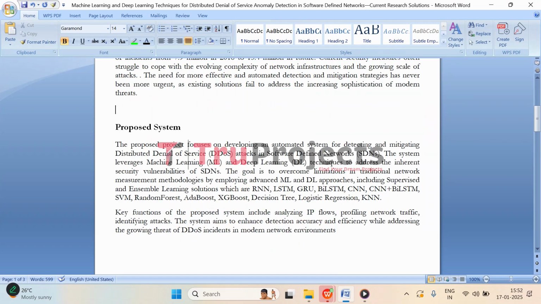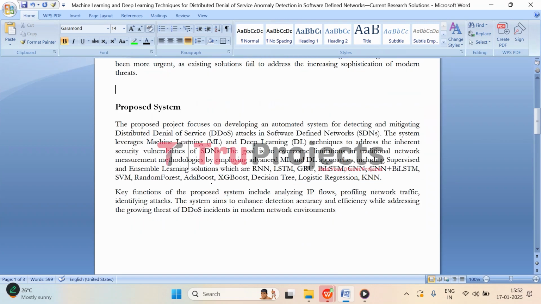So, to overcome all these issues, this project is all about creating a smart, automated system to detect and handle distributed denial of service attacks in software defined networks. To do this, this project incorporates multiple models, that are machine learning and deep learning models, to address these vulnerabilities and improve how we protect the SDNs. So, the goal of this project is to use more advanced approaches like supervised and ensemble solutions, which are RNN, that is recurrent neural network, LSTM, that is long short term memory, GRU, which is gated recurrent unit, bi-LSTM, that is bidirectional long short term memory, CNN, which is convolutional neural network, and CNN with bi-LSTM, which is the hybrid model.